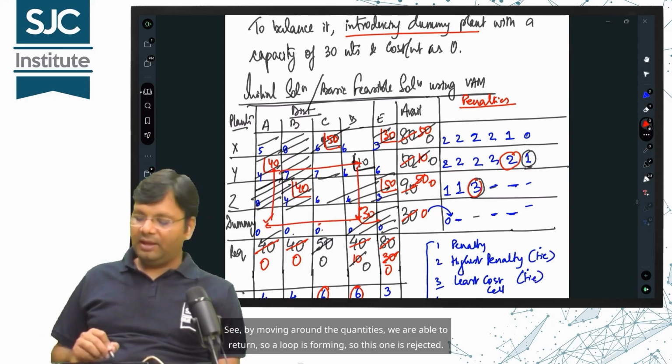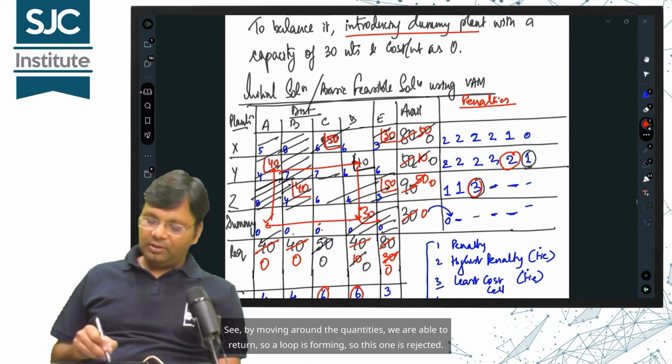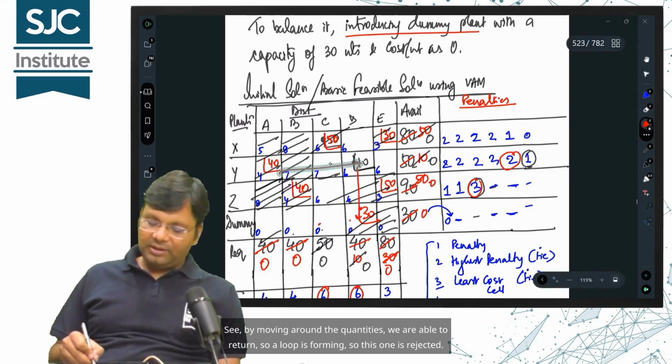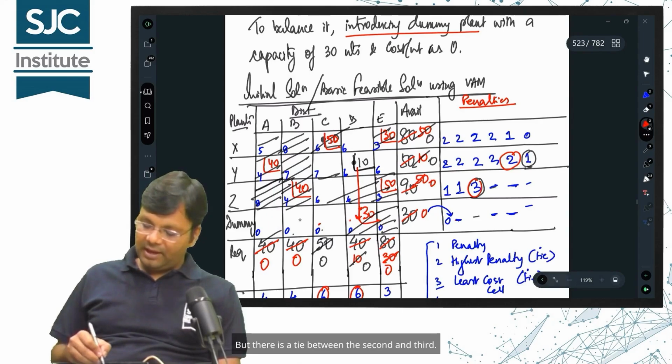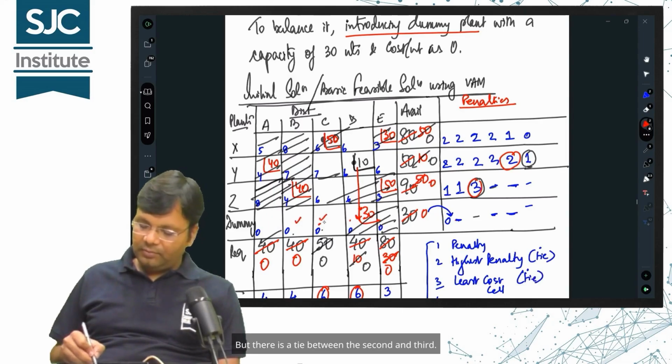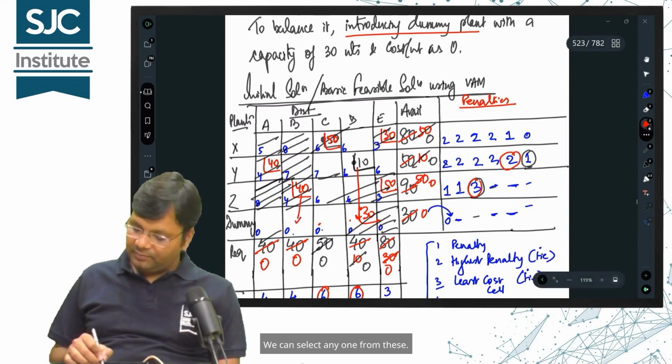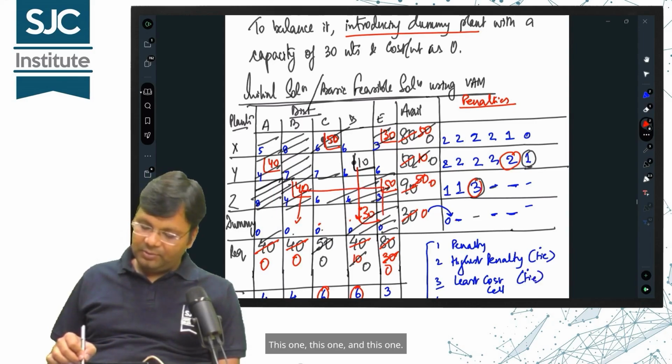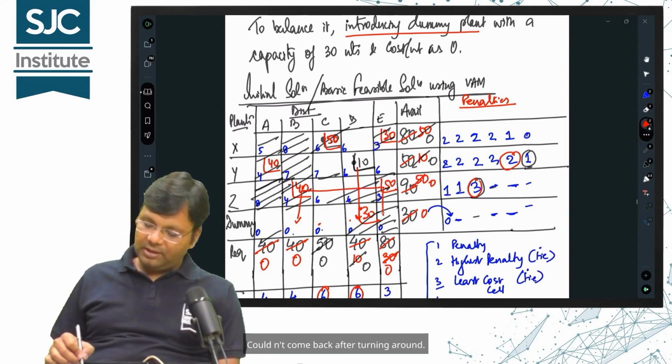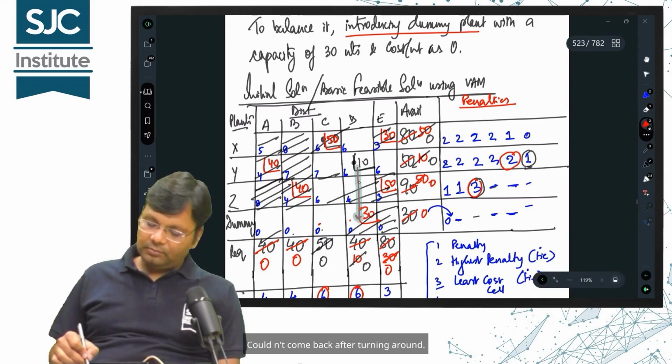See, by moving around the quantities, we are able to return, so a loop is forming, so this one is rejected. But there is a tie between the second and third. We can select any one from these. This one, and this one. Couldn't come back after turning around.